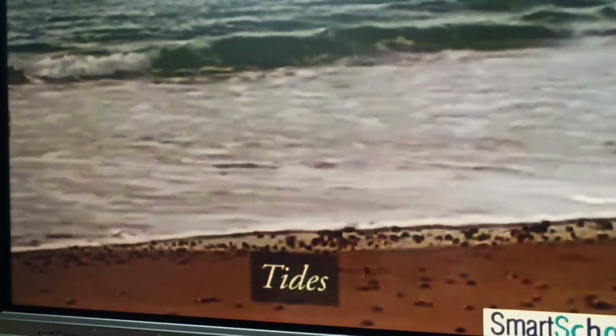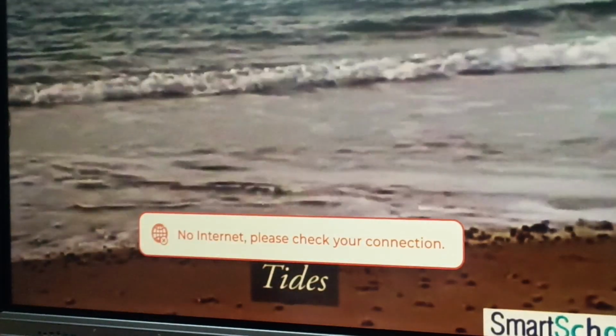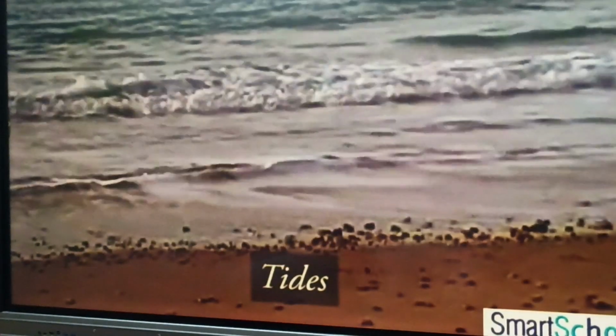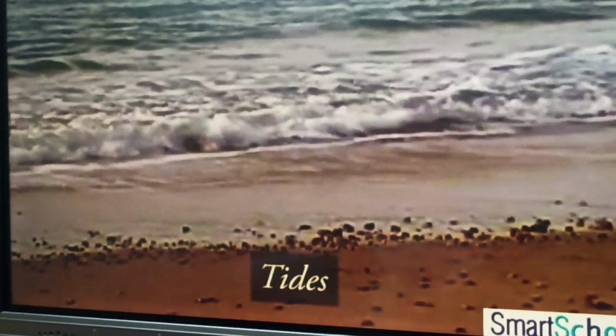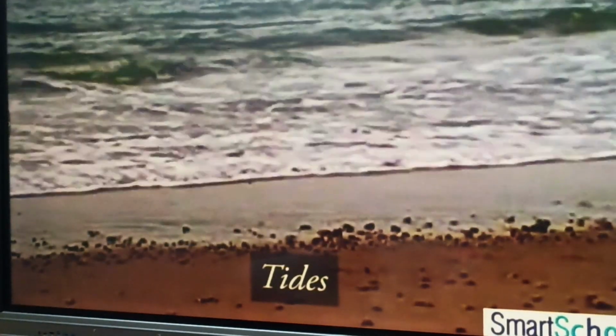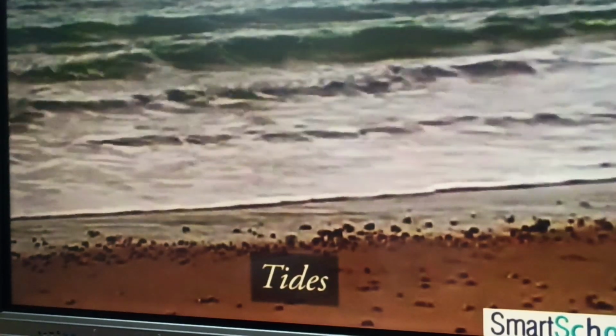the formation of tides by the rising and falling of water level in the oceans due to the gravitational force of attraction which the Sun and the Moon exert on the sea water.